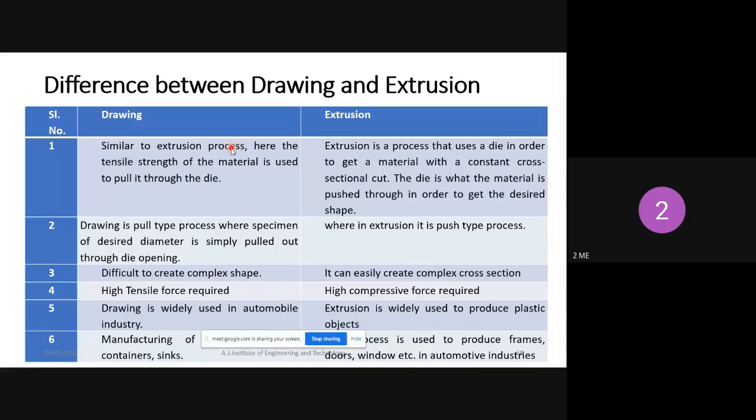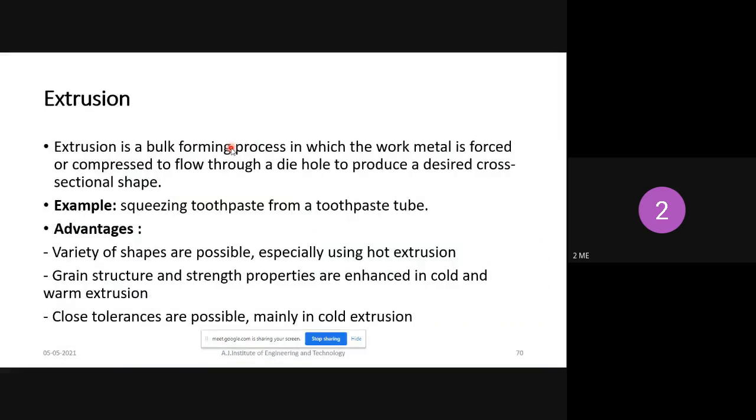So, the difference between the drawing and extrusion process. Please go through it. And now I will explain what is extrusion. Everything I will explain. Extrusion is a bulk forming process.